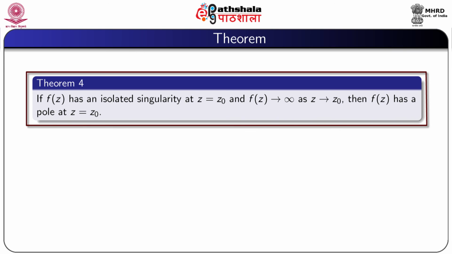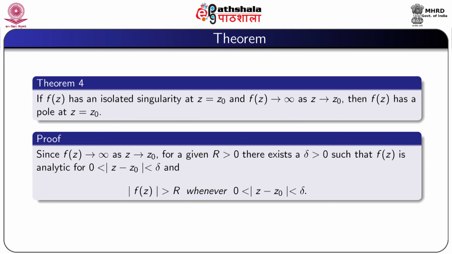Now, we prove another result. If f(z) has an isolated singularity at z equal to z0 and f(z) tends to infinity as z tends to z0, then f(z) has a pole at z equal to z0. Proof: since f(z) tends to infinity as z tends to z0, for a given R greater than 0, there exists a positive delta such that f(z) is analytic for 0 less than mod z minus z0 less than delta, and mod f(z) greater than R whenever 0 less than mod z minus z0 less than delta.